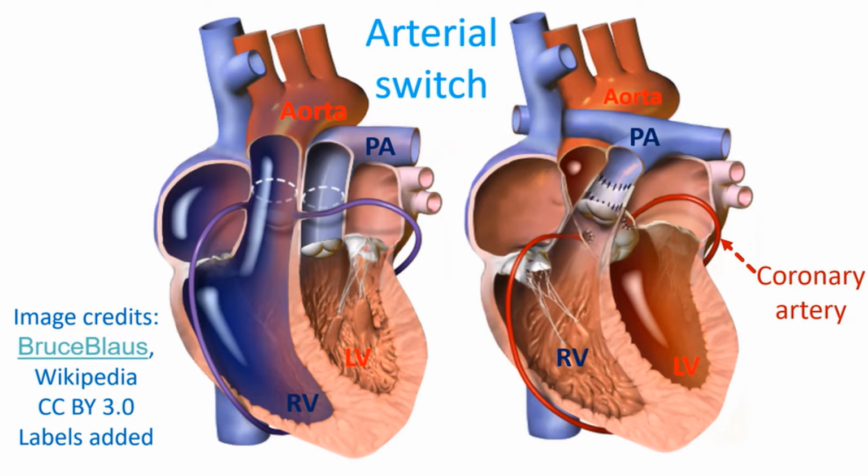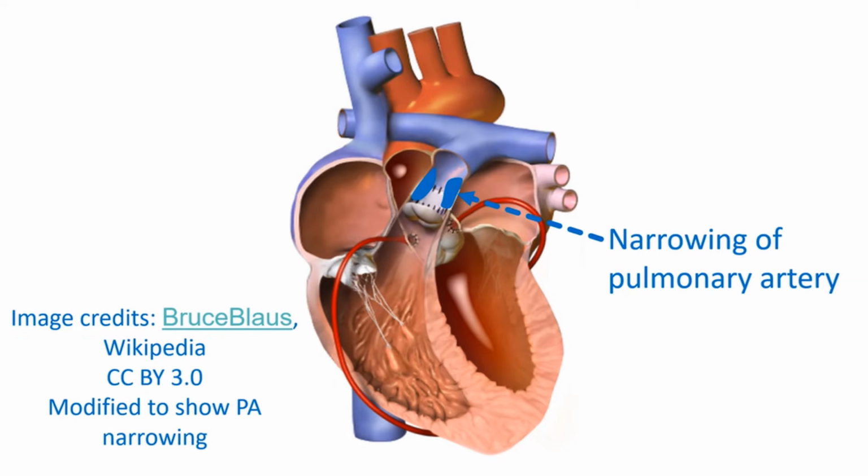Pulmonary artery has much lower pressure than the aorta. So, if the left ventricle is connected to the pulmonary artery for a long period, its muscle mass comes down. Later, if it is connected to the aorta, it will not be able to pump at higher pressure needed in aorta. Though arterial switch operation is the best one for TGA, some long-term issues have been noted later.